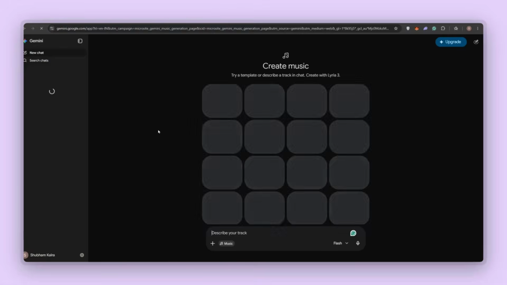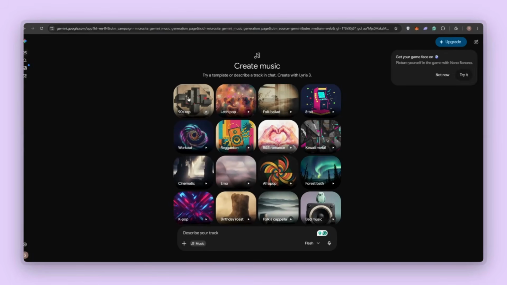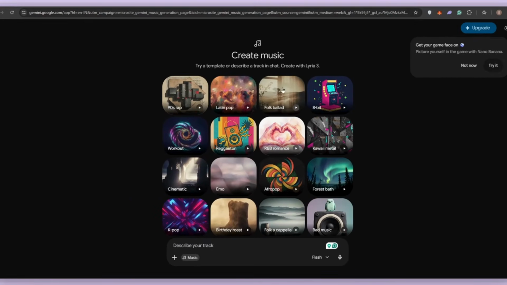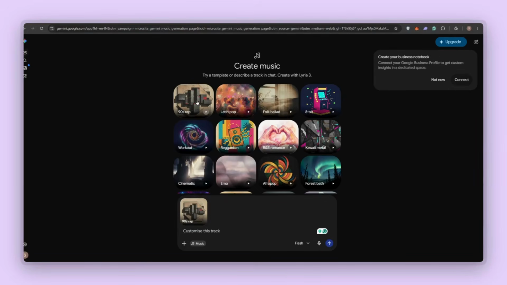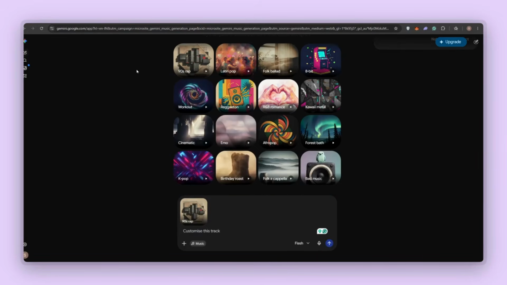Now all you need to do here is select the style. So you got a couple of styles here. You can see 90s rap, Latin pop, beat workout. Then we have many categories available to choose from. So I think we can choose 90s rap because this should fit with our lyrics better. So I will just choose this. But if you want to listen to some of the examples, you can listen to it too. Let me show you the preview here.